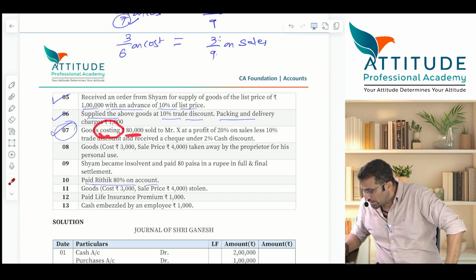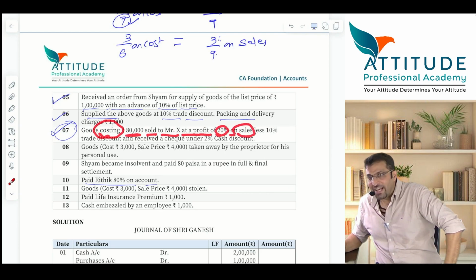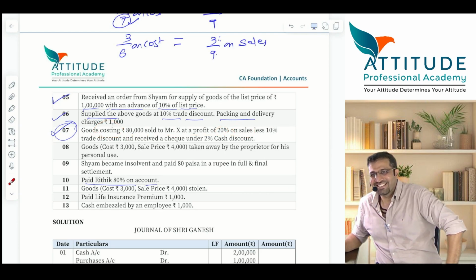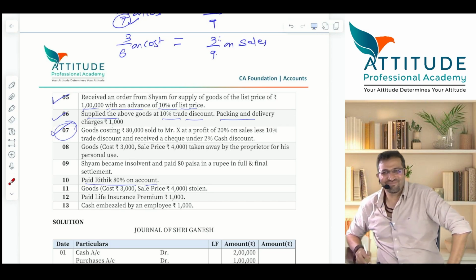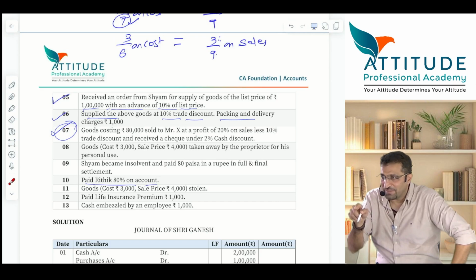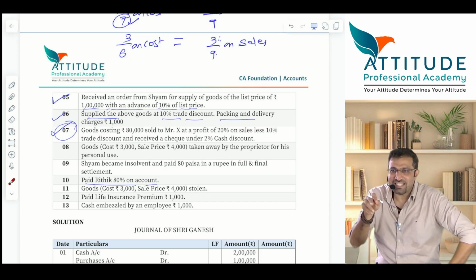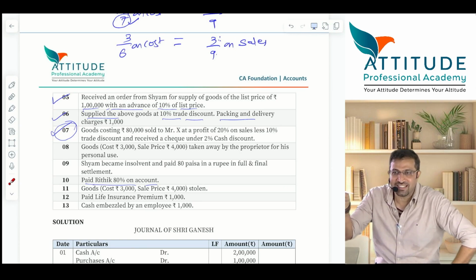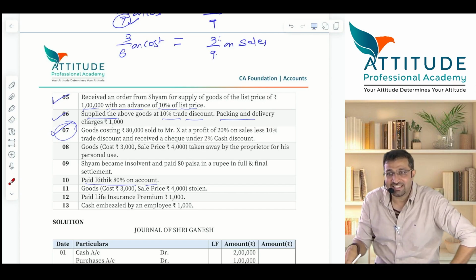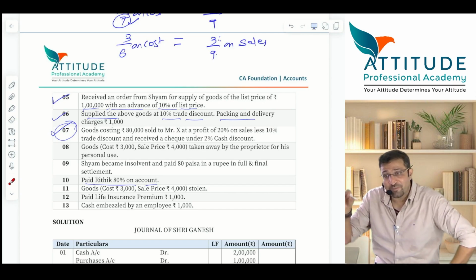80,000 sold to Mr. X at a profit of 20% on sales. Which is a punch word? Such special effects will not be given in the examination. Only sir can give special effects here in the class. But you should identify such special effects in the examination.